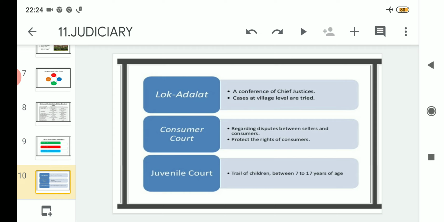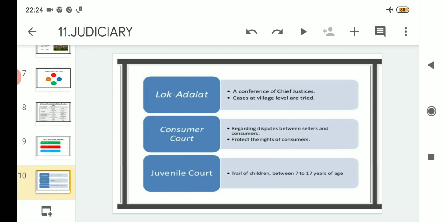So what does the consumer court do? It protects the rights of consumers. If a consumer like you and me feels cheated at any time, we can lodge a complaint in the consumer court. That means we as customers feel very safe while buying any products from any seller.